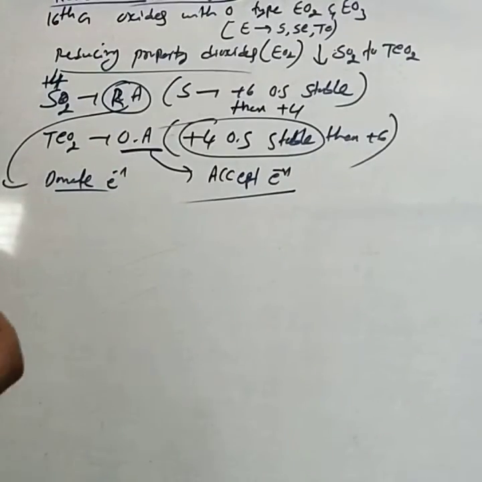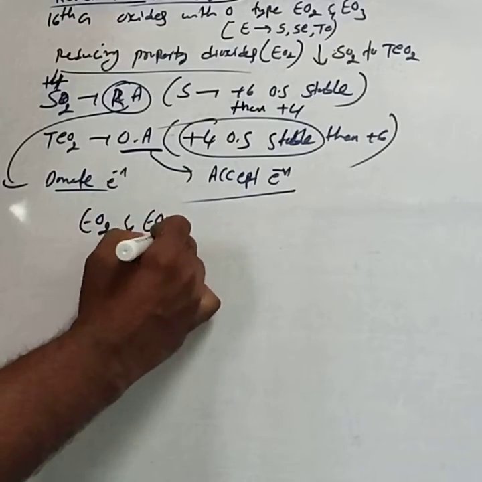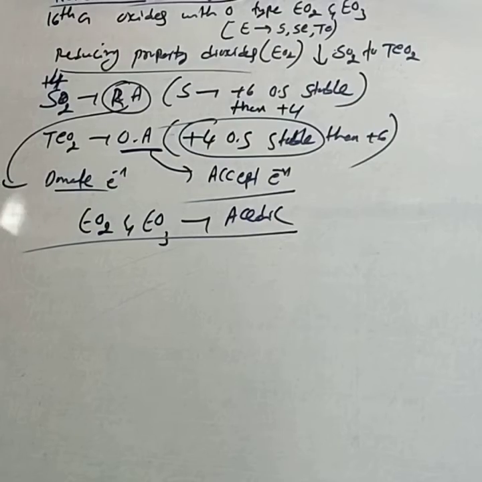Both the oxides, dioxides and trioxides, EO2 and EO3, are acidic in nature. That is about the reaction with oxygen. Next we study the reaction with halogens.